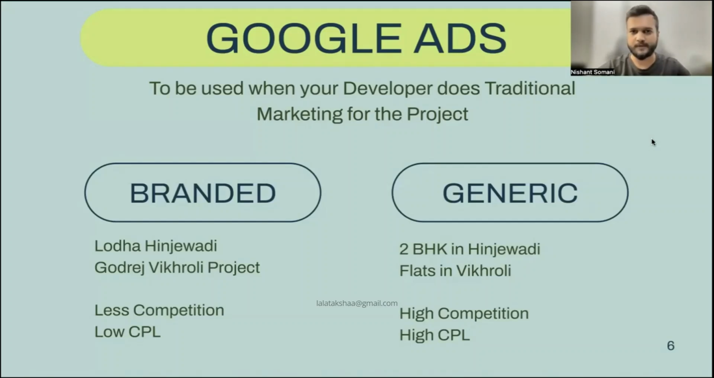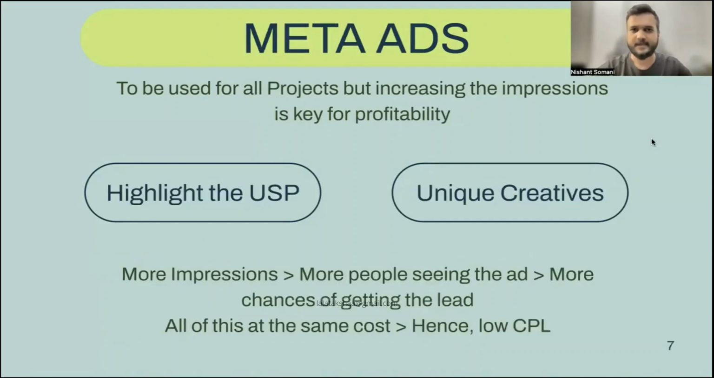Let's move on to the next one. Meta ads. So now what are meta ads and when do you use them? Meta ads are ads on Facebook and Instagram. These are impression based ads. Okay. Impression heavy ads. These are to be used for all projects. You can use them for all projects, but increasing the impressions is key. It is extremely important for your profitability that you increase the impressions here.